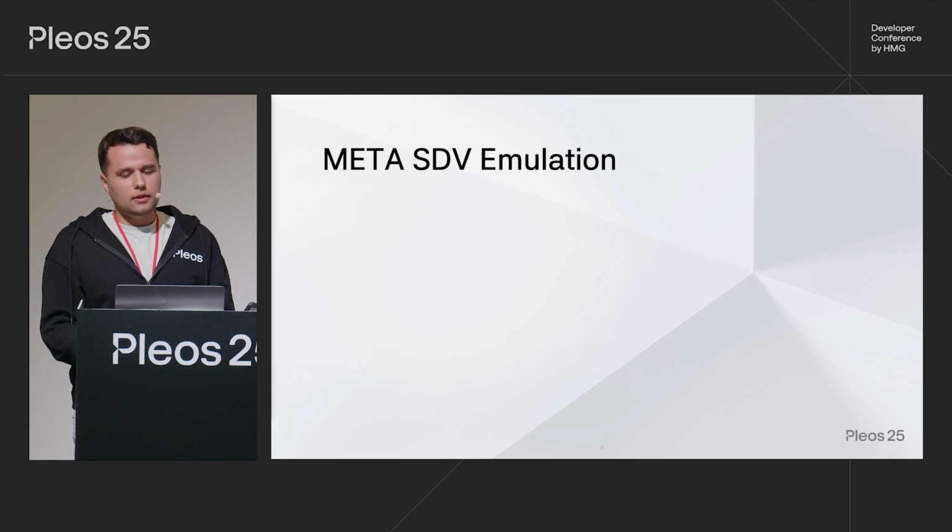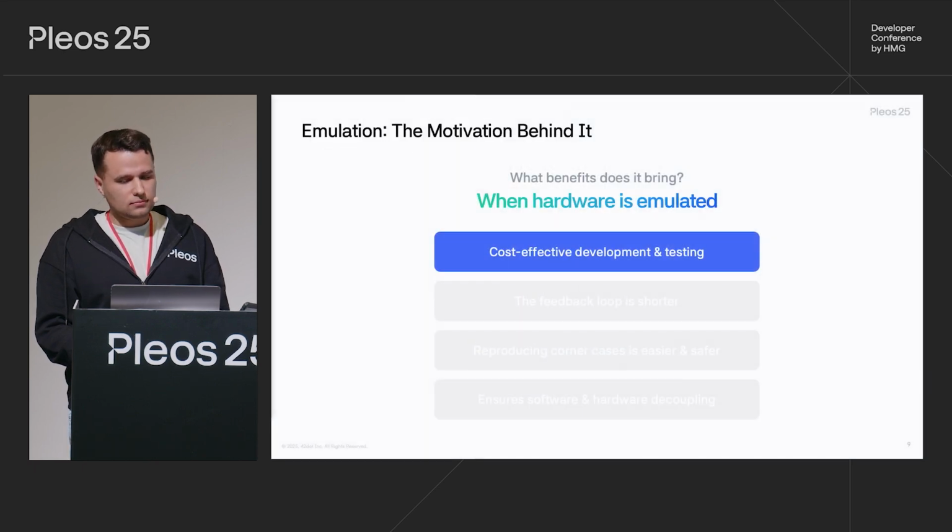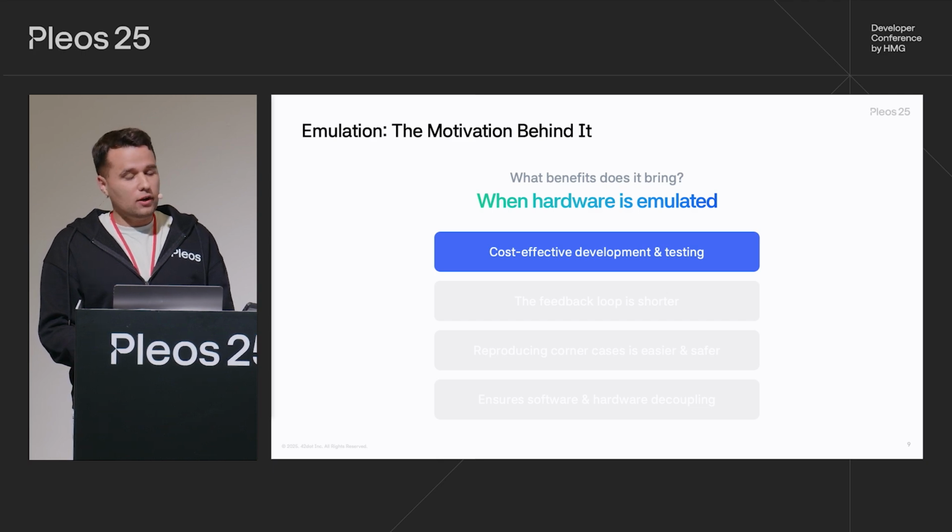The next step is to look in detail at what Meta SDV is, and emulation is an absolute cornerstone. We'll talk about this in the first place. Let's start by naming the benefits which come from emulating the hardware layer in the vehicle. And there are plenty. To enumerate the most important of them.